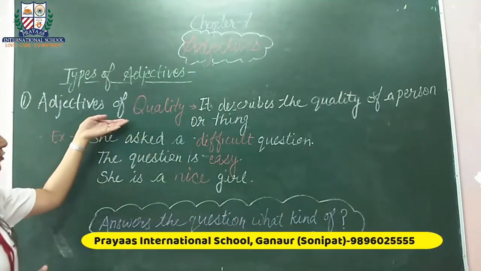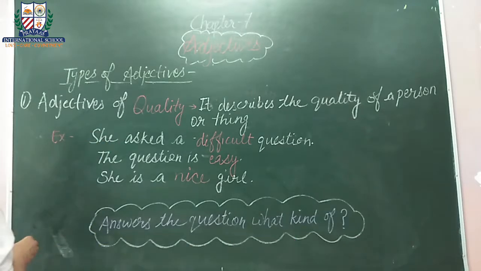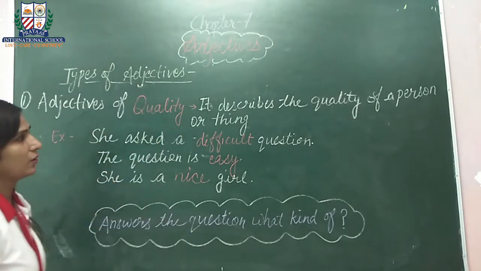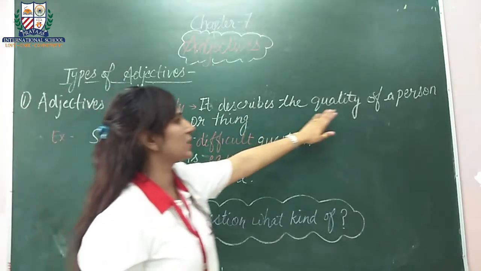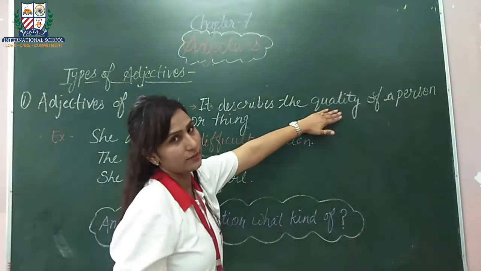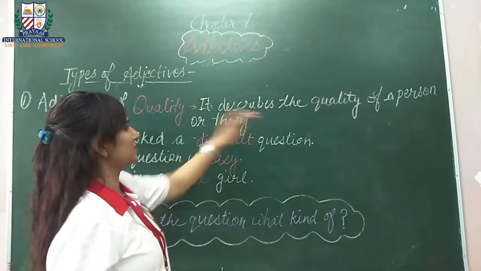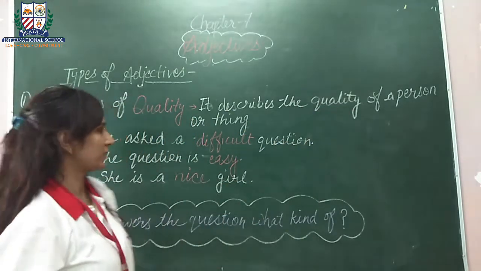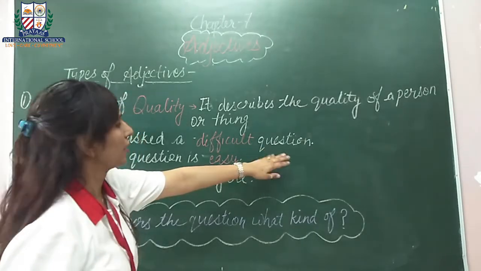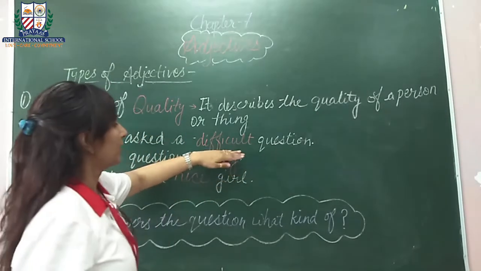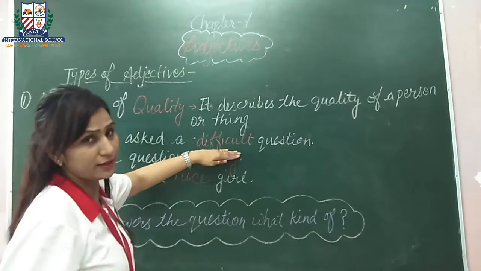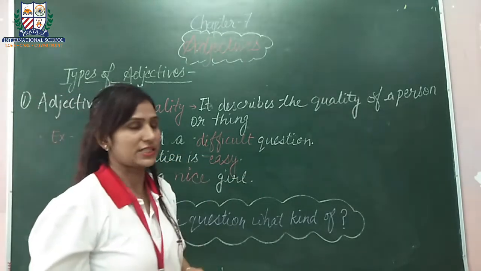So first of all, we are discussing the adjectives of quality. What does it describe? It describes the quality of a person or a thing. Important thing is, as the name suggests, it describes the quality of a person or a thing. Let's see here. She asked a difficult question. Question is our noun, and we are telling what type of question. Question कैसा था? Difficult. So difficult is our adjective.